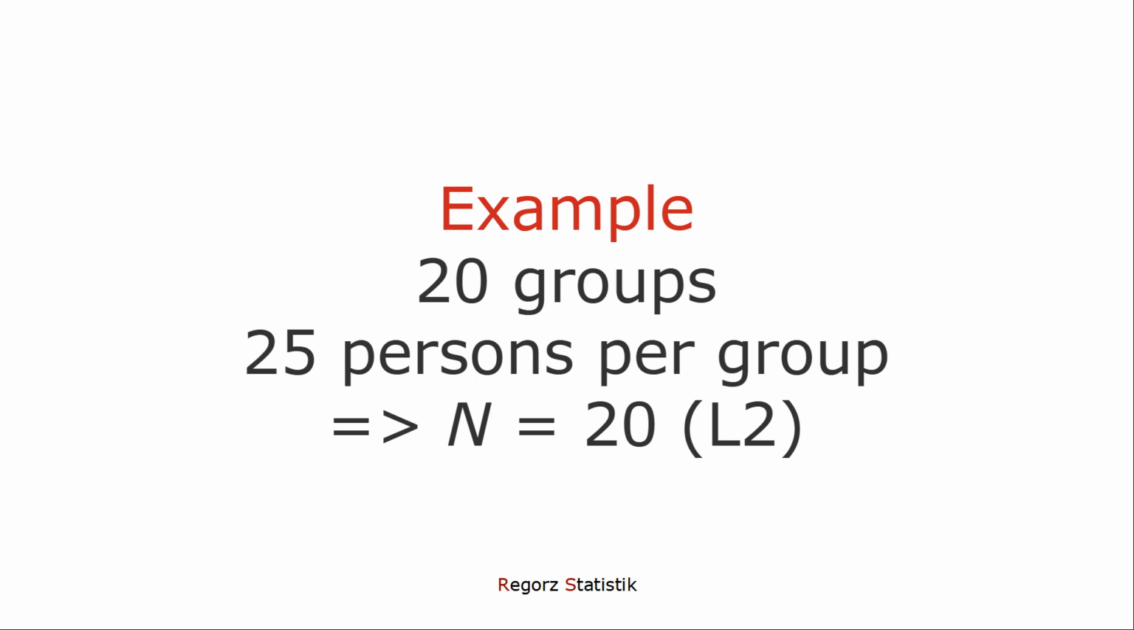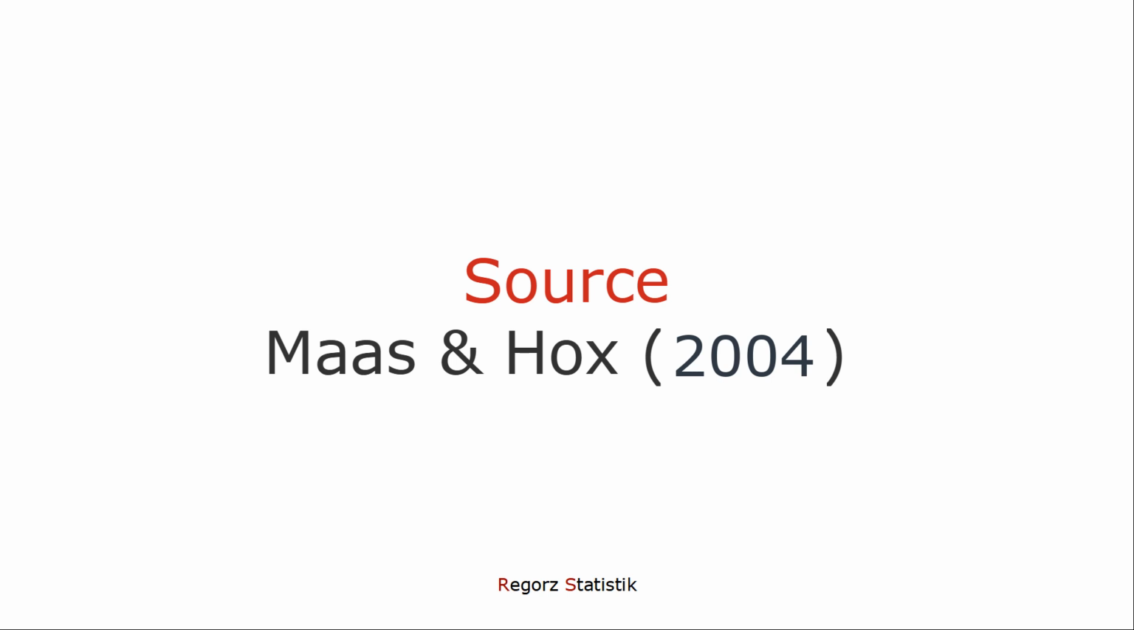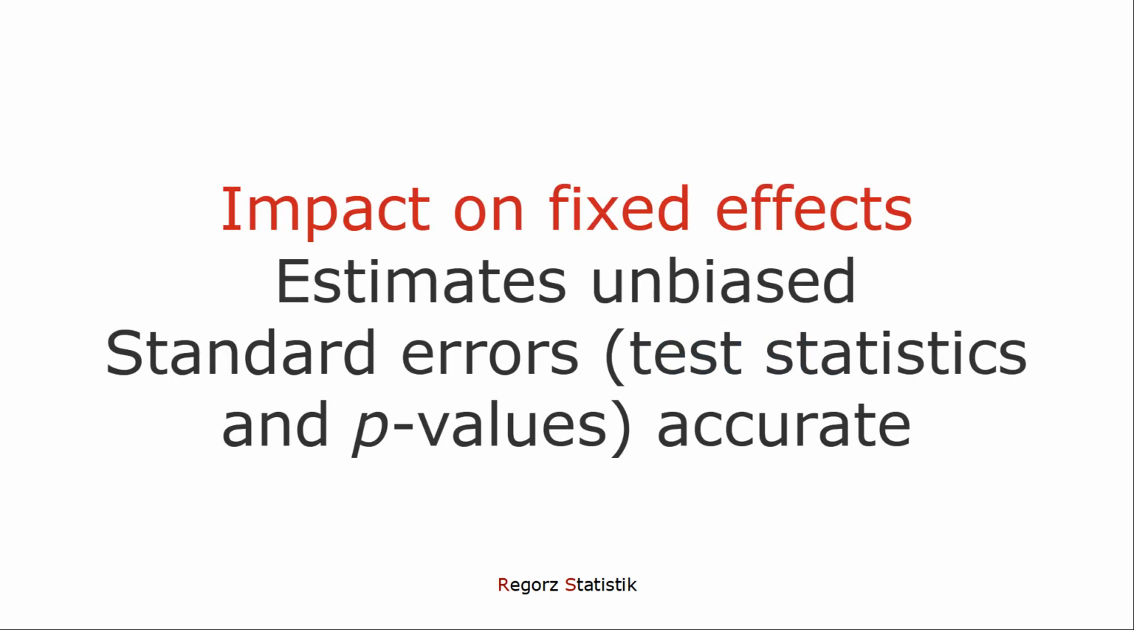What are the consequences if normality is violated here? For this I rely on Maas and Hox. You will find the full reference information in the video description. They have run simulation studies to check the impact of violations of normality on level 2. First, impact on the fixed effects. The estimates are unbiased. And the standard errors are accurate, and thereby also the test statistics and p-values.